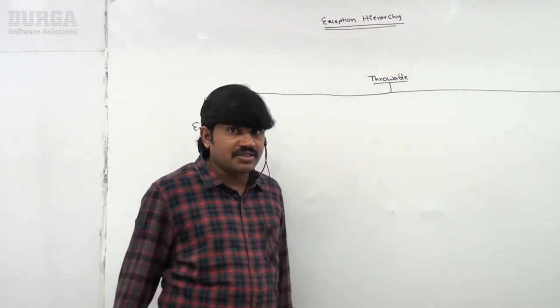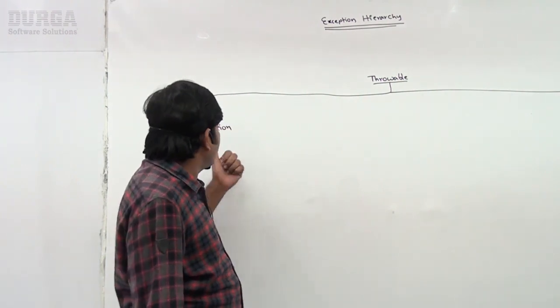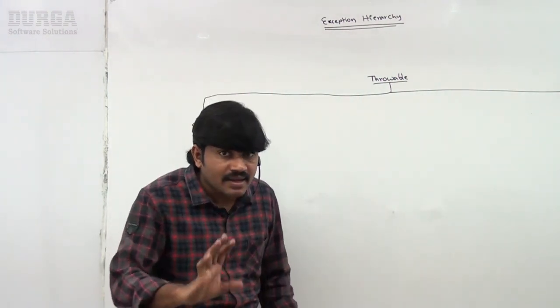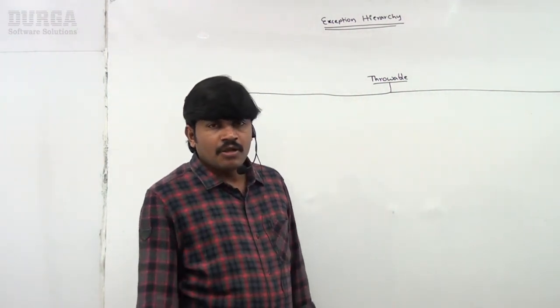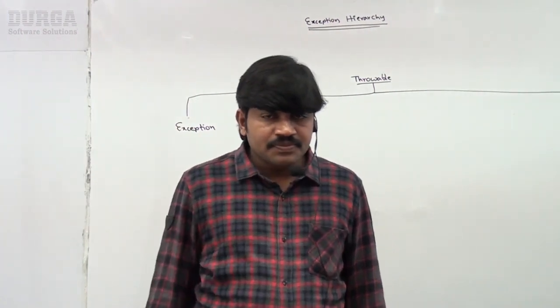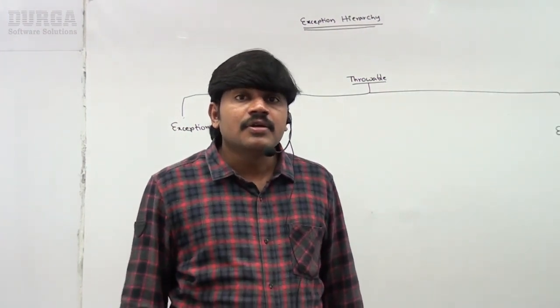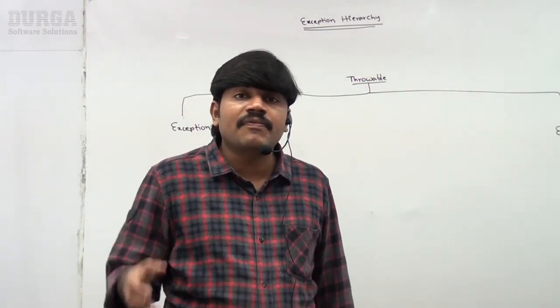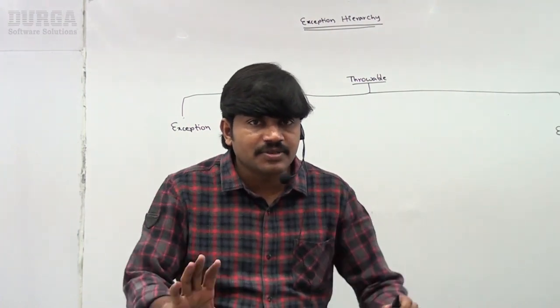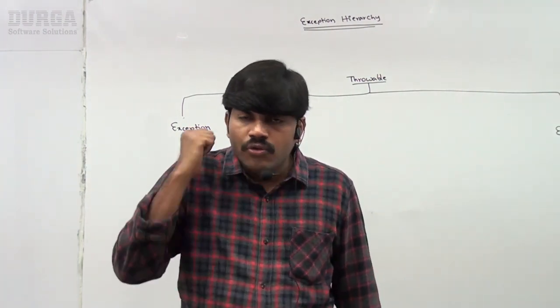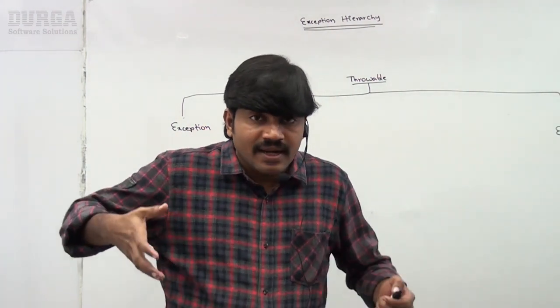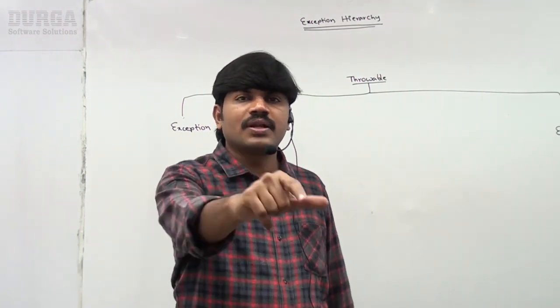Now, what is the difference between Exception and Error? Again, a very important question for the entire room. Very simple: most of the times, exceptions are caused by our program. Because of our program only, exceptions will be raised. Who is the reason for exception? Our program only.